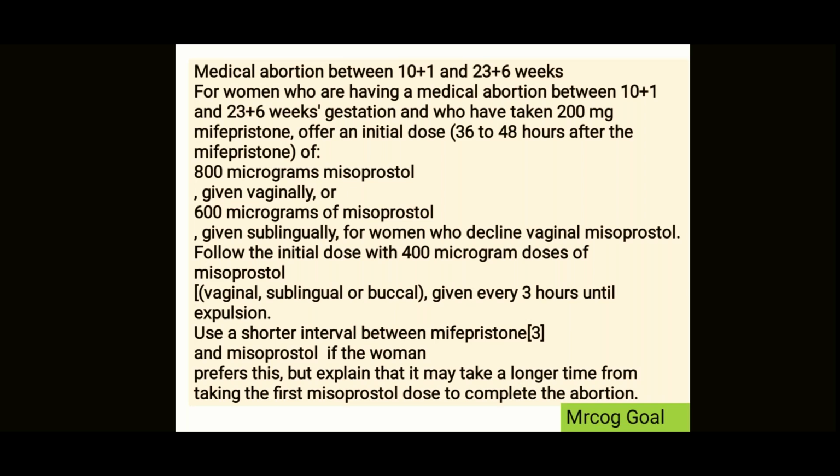Or 600 micrograms of meso if it is given sublingually, and then give every 3 hourly 400 micrograms. So 800 if it is given vaginally, 600 if it is given sublingually, and then every 3 hourly give 400 micrograms until the patient expels the products of conception. Use a shorter interval between the Mifi and meso if the woman prefers this, but then explain that it takes a longer time taking first meso dose to complete the abortion.